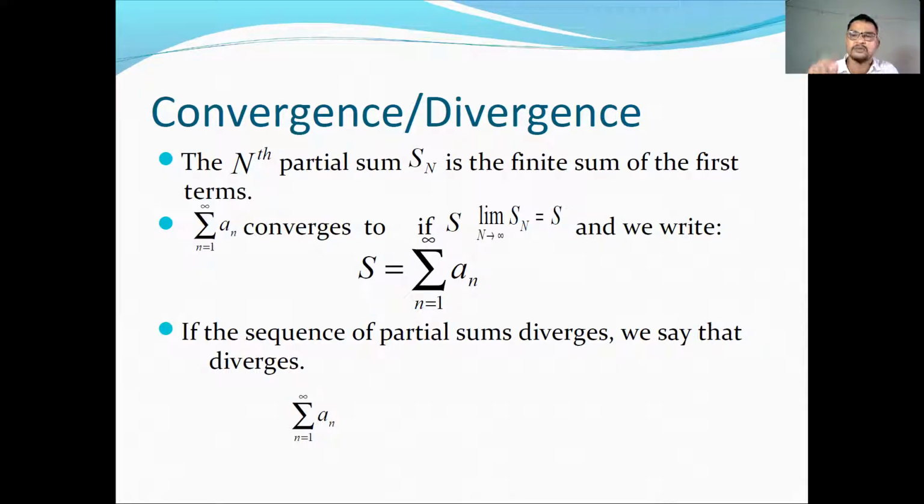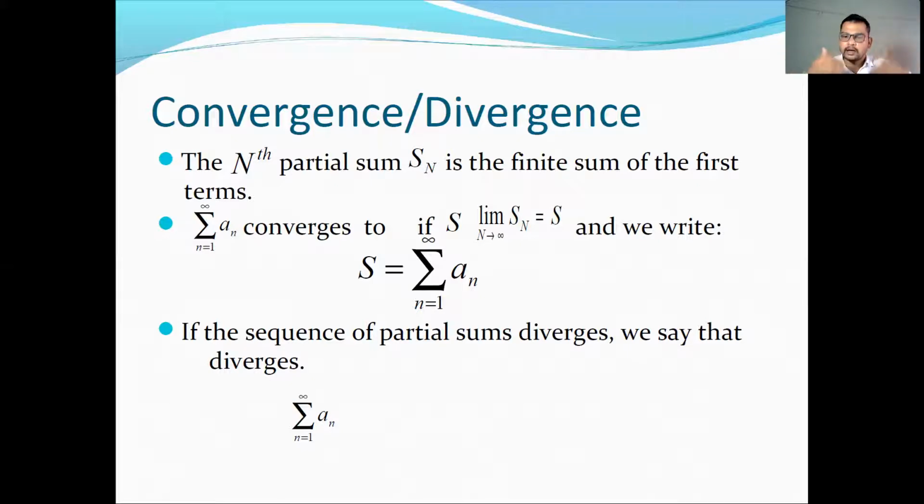And we write S is equal to the summation of an. If we are clear about the convergence of a sequence, we will very easily get what is meant by the convergence of a series. What is Sn? Sn is the summation of the first n terms.